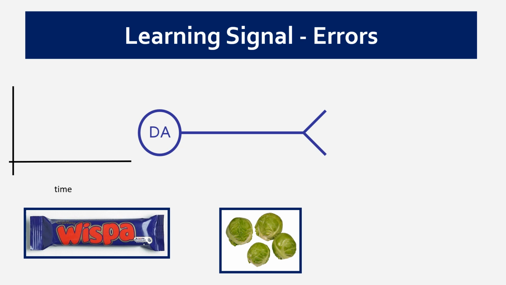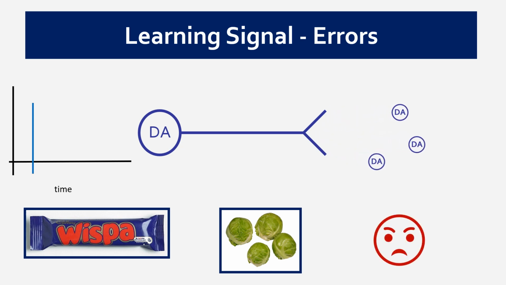In this particular case where there is an error and we are unhappy, then the firing rate of the dopamine neurons will go down. This will help us then learn that not always is the Whisper logo associated with something wonderful happening. And if, of course, we were to repeatedly eat Whispers which were filled with Brussels sprouts and were disgusting, then eventually we would, if you like, unlearn this association between the Whisper logo and the packaging and something wonderful happening.